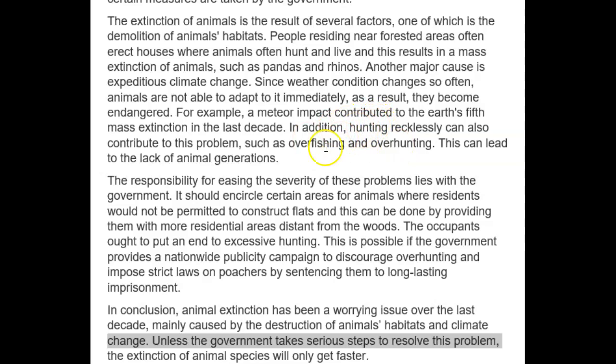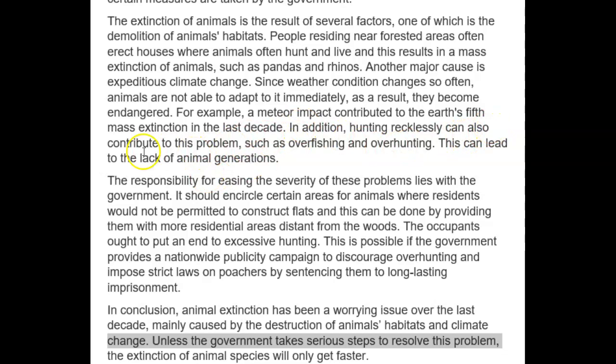Are you trying to tell us that overfishing and overhunting are examples of hunting recklessly? That doesn't really make a lot of sense. Let's see. Hunting recklessly, or even overfishing can also contribute to this problem. Maybe that would have been better.